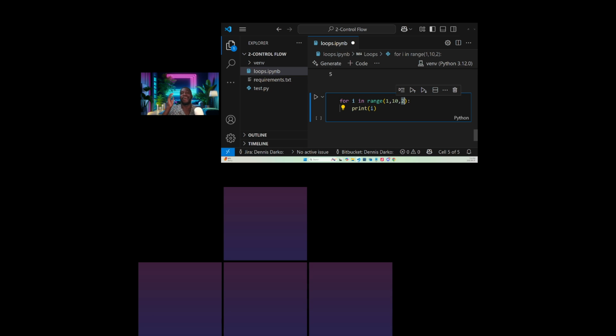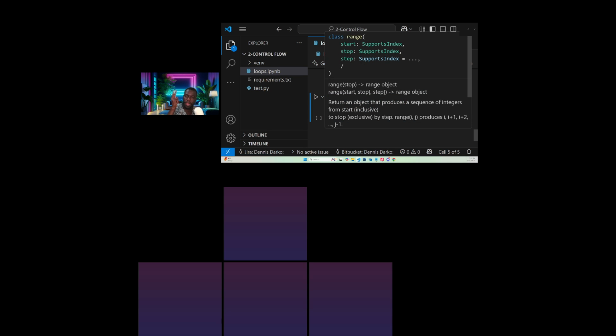Yeah, I think you guys are all correct. All right, that's good. So our next step means we are going to print what? 1, 3, and from 3, our next step will be what? Step of 2, so it will be 2 plus 3, 5. From 5, our next step will be what? 5 plus 2, which will be 7. Okay. From 7, our next step will be what? 7 plus 2, which will be 9.